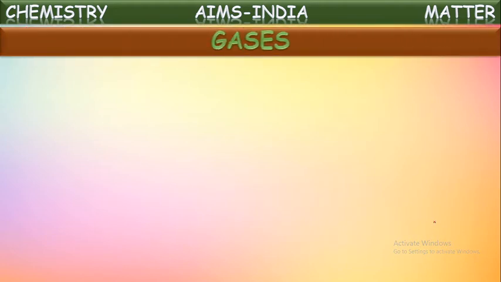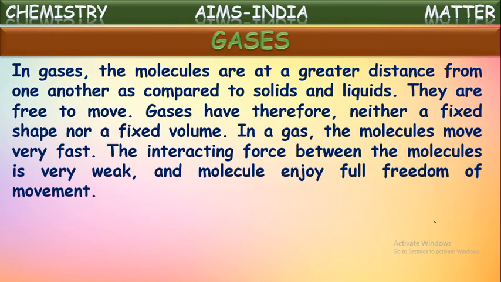Next, the third state of matter, that is gases. In gases, the molecules are at a greater distance from one another as compared to solids and liquids. So here, they are free to move. Gases have, therefore, neither a fixed shape nor a fixed volume. So we can say there are no attractions between the gas molecules. They are free to move, and the distances between the molecules are very high when compared to that in solids and liquids. That is why gases do not have fixed shape as well as fixed volume.